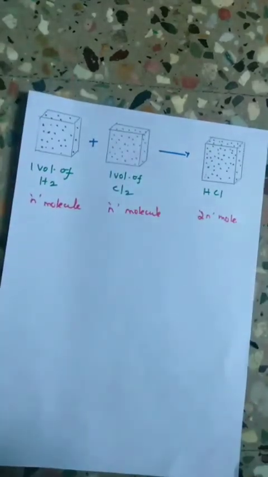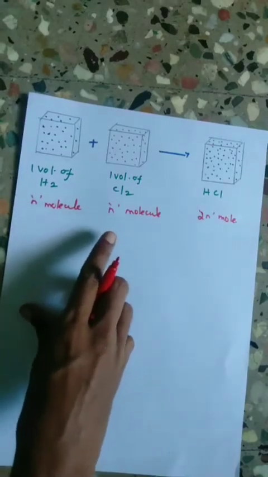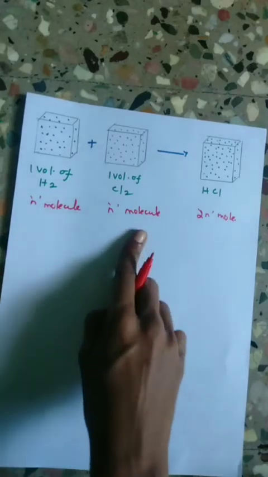For this to be true, it would mean that the number of molecules in one volume of hydrogen is equal to the number of molecules in one volume of chlorine.